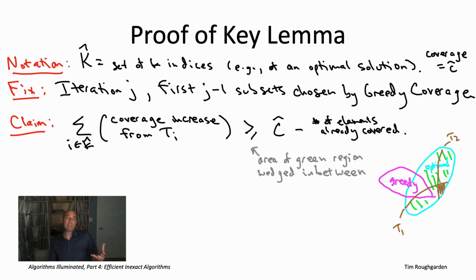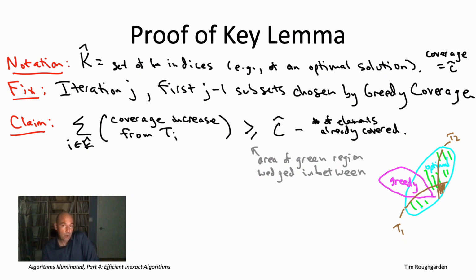So the quantity on the left-hand side is basically the sum of k different thought experiments. So we say, hey, the greedy algorithm, it had the option of including the first subset from the reference solution K hat. It could have done that if it wanted to. What would have been the coverage increase had the greedy algorithm done that?